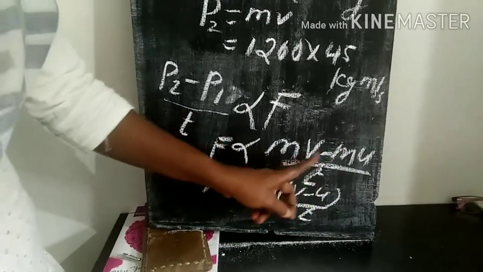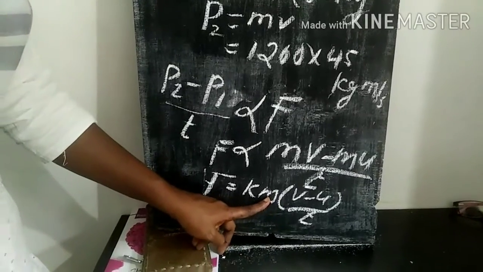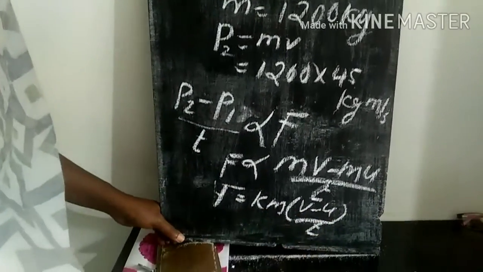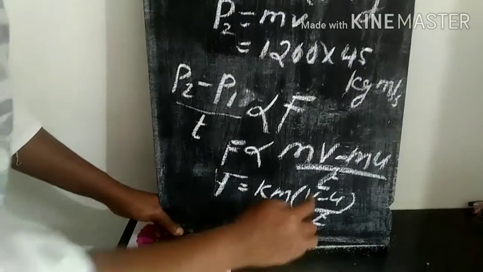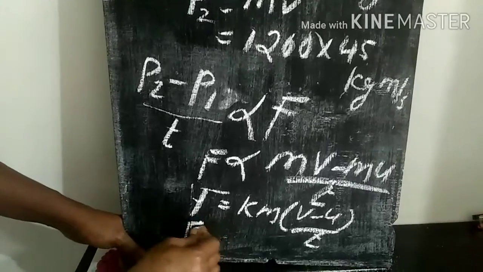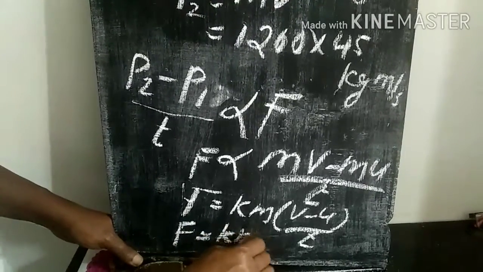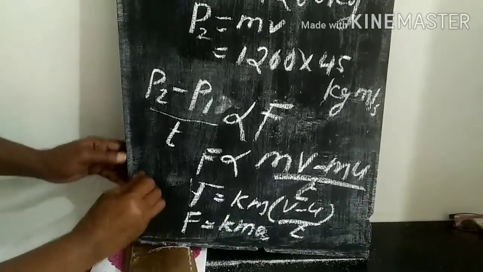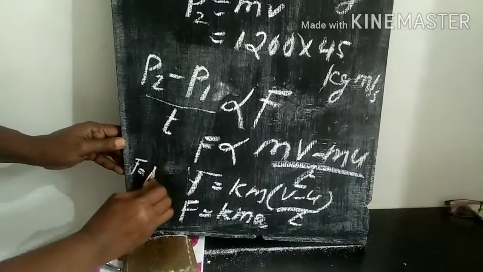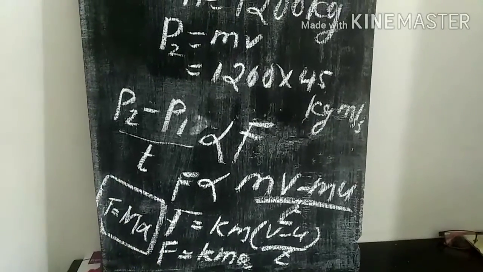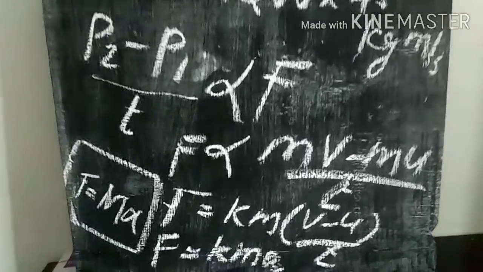m is common for both the terms, so I take m outside: m into (v minus u) by t. And what is (v minus u) by t? That is change in velocity with respect to time, that is acceleration. So F is equal to K into m into a. Or if K is 1, F is equal to ma. So this is the mathematical derivation of the second law of motion.